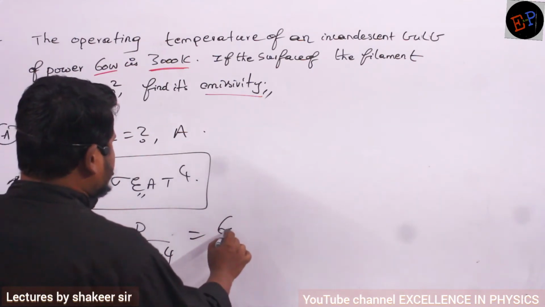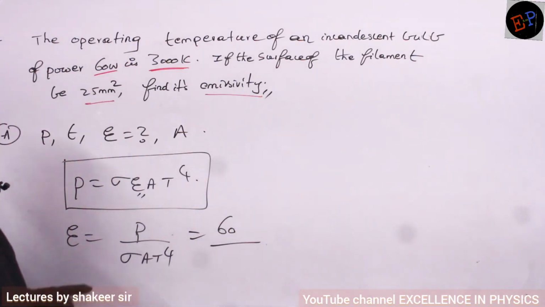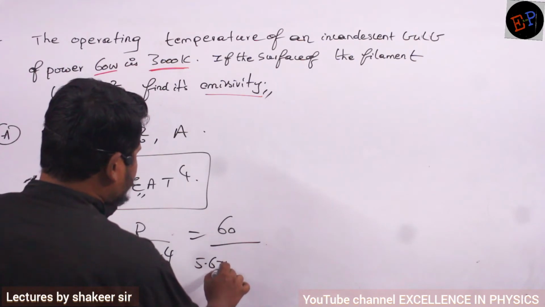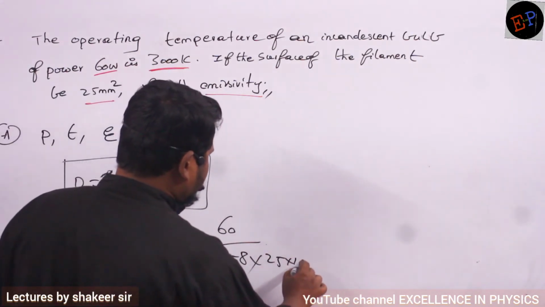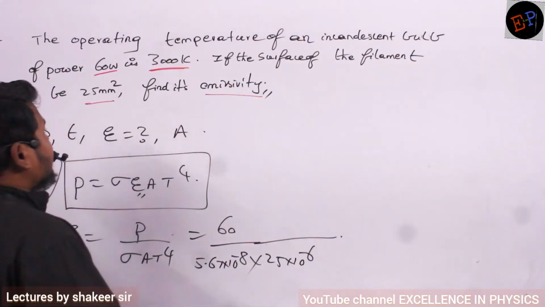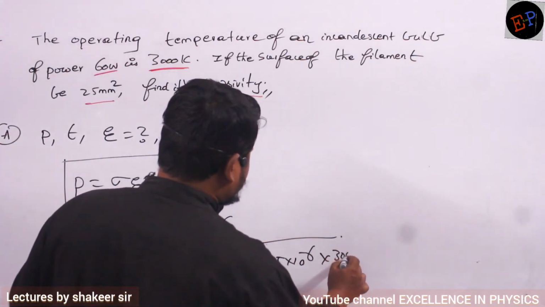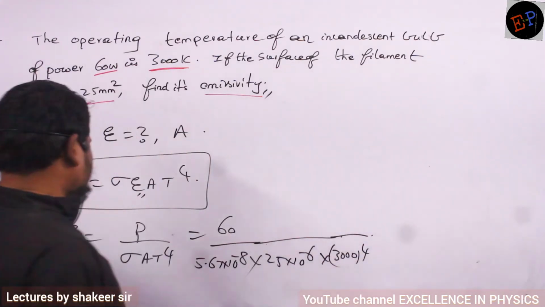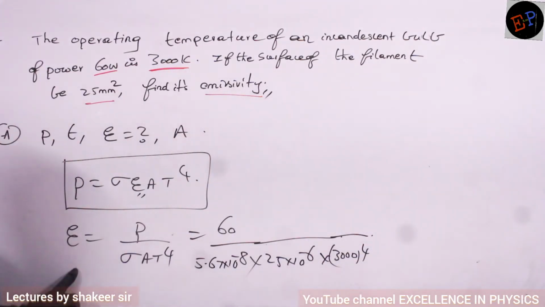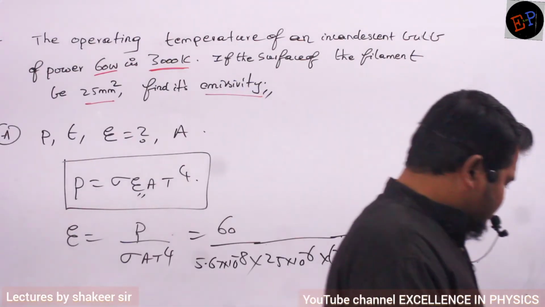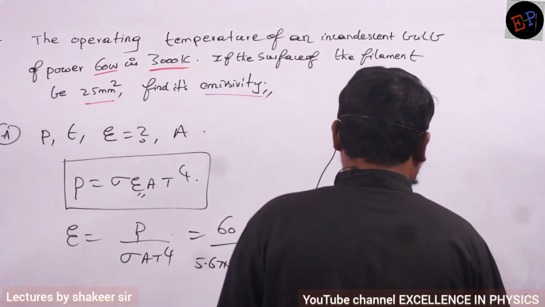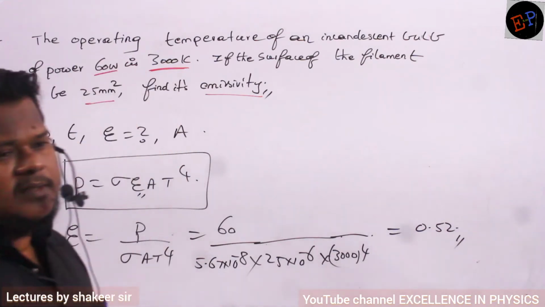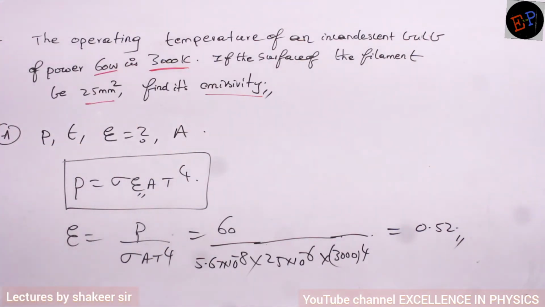Power is 60 watts, given in SI system, so you need not change it. Sigma we have already calculated, 5.67 into 10 power minus 8. Surface area is 25 mm square, so 25 into 10 power minus 6 meter square. Temperature is 3000 Kelvin, so 3000 power 4. If you do this total calculation, you will get the emissivity of this bulb, and the value is 0.52. Very simple calculation.